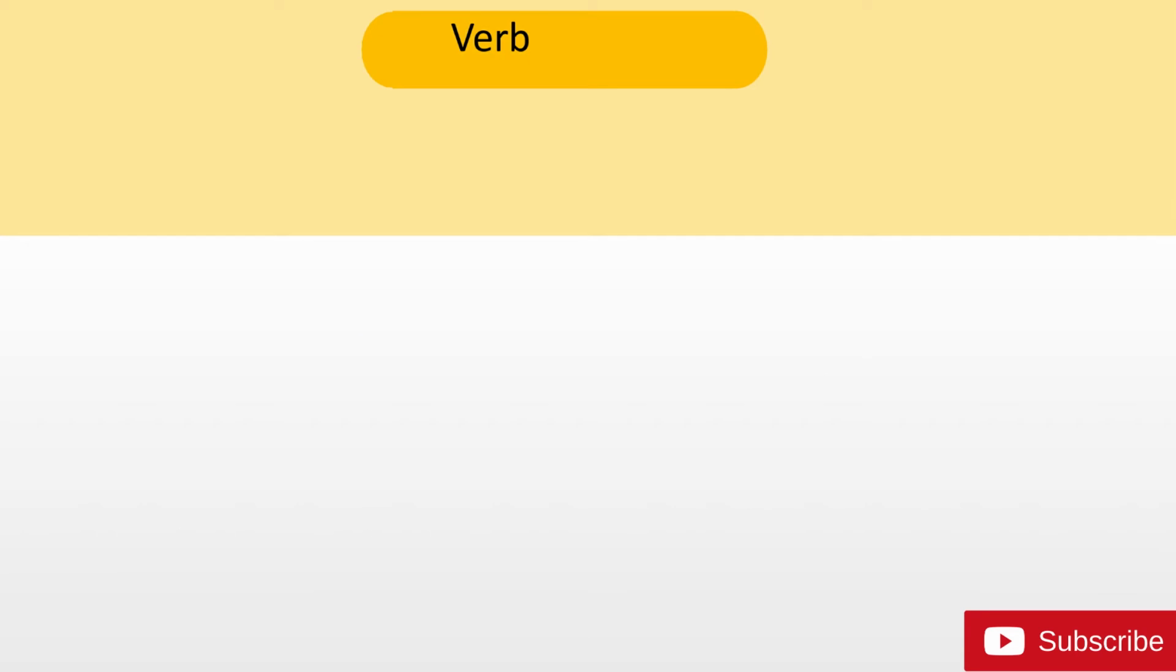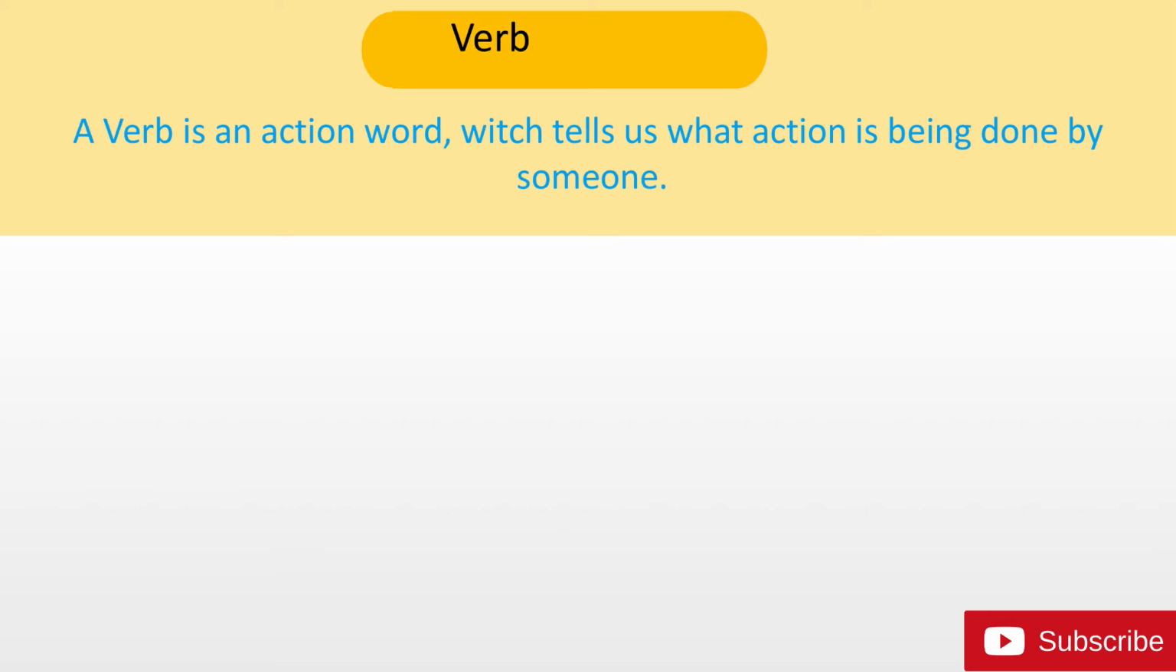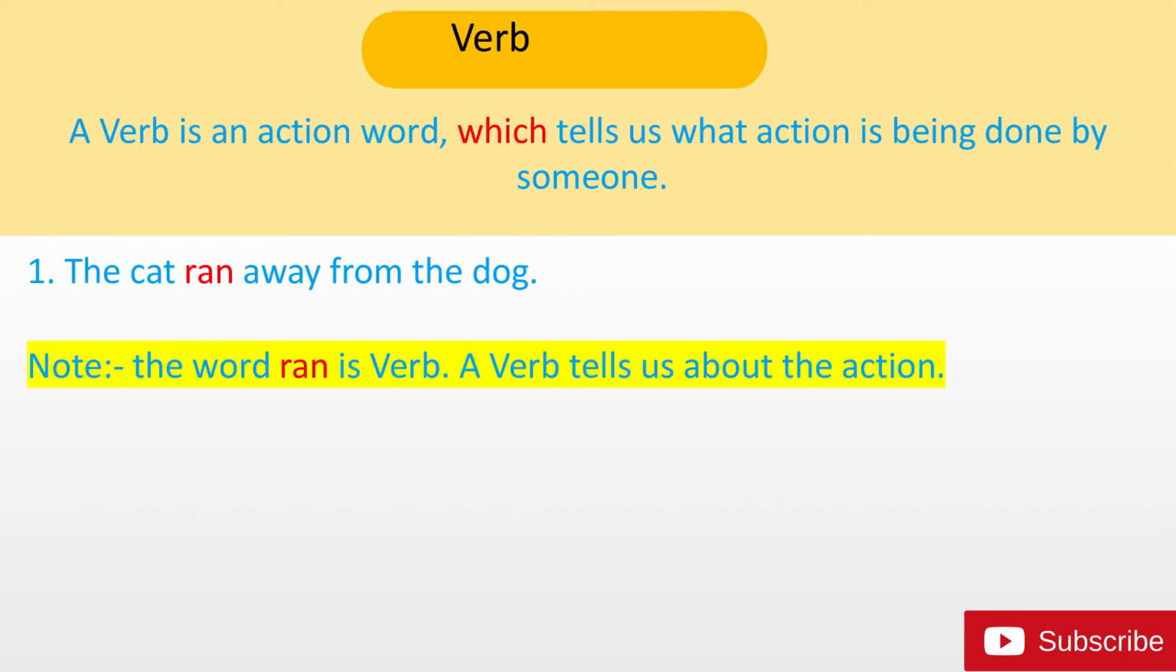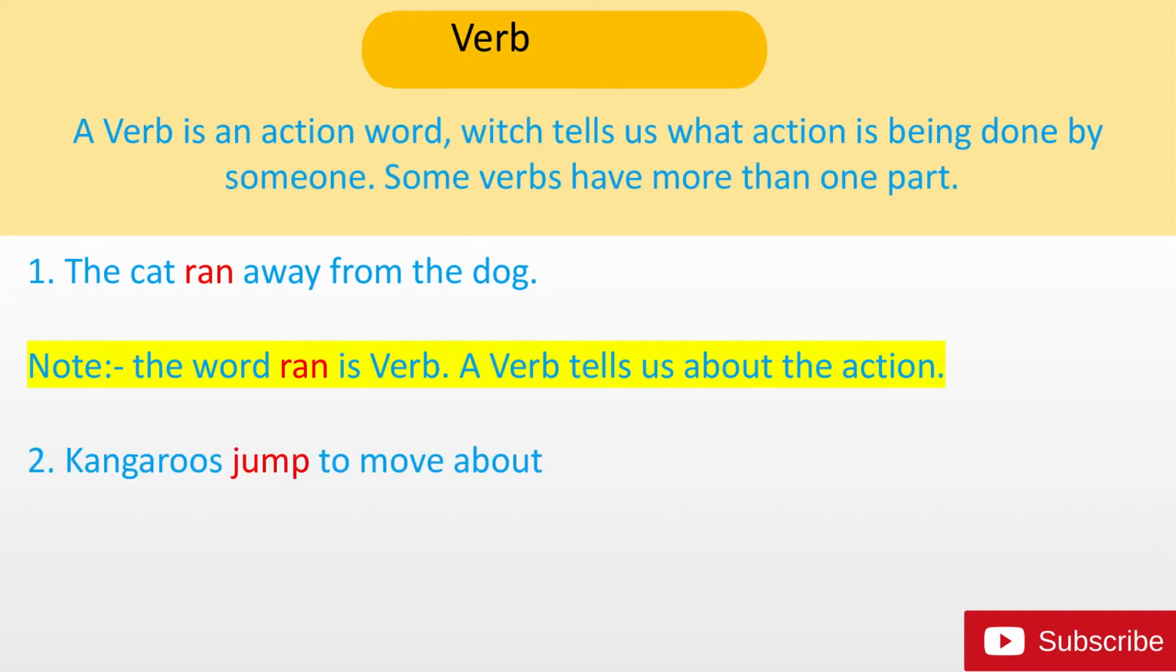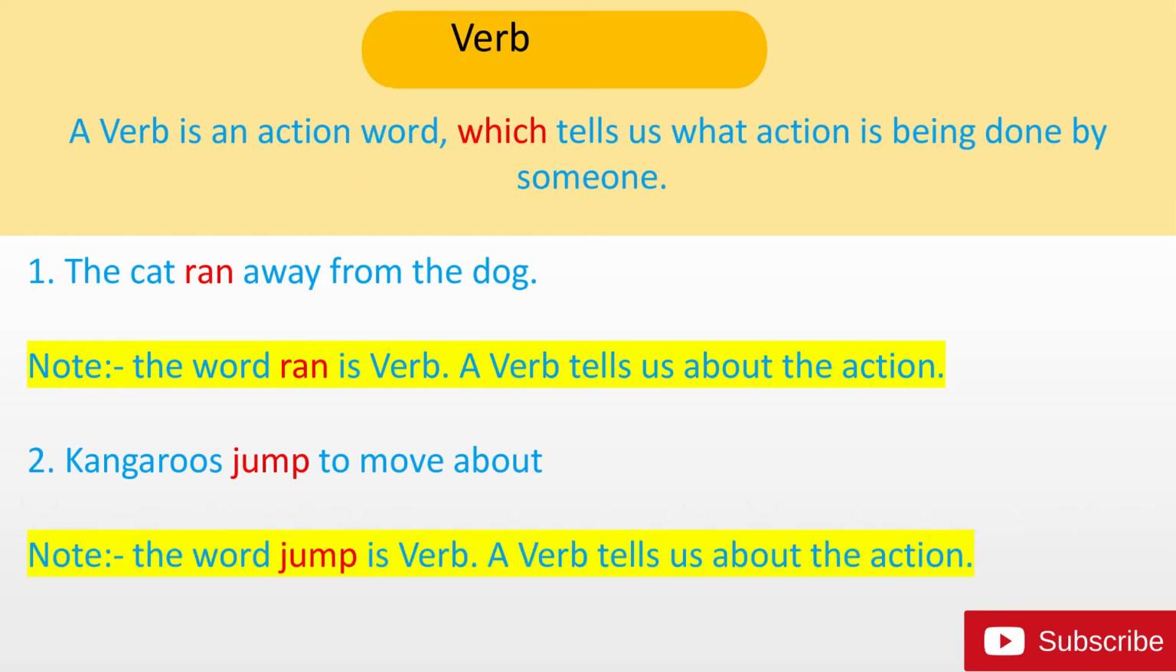The next part of speech is verb. A verb is an action word which tells us what action is being done by someone. Example: The cat ran away from the dog. The word ran is verb. A verb tells us about the action. Next, kangaroos jump to move about. The word jump is verb. A verb tells us about the action.